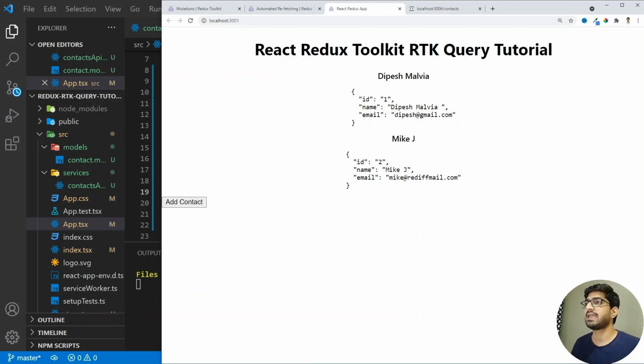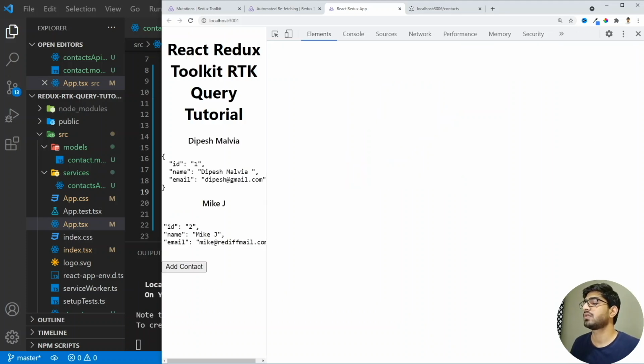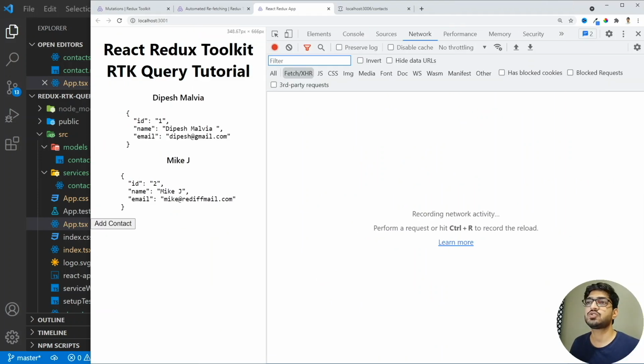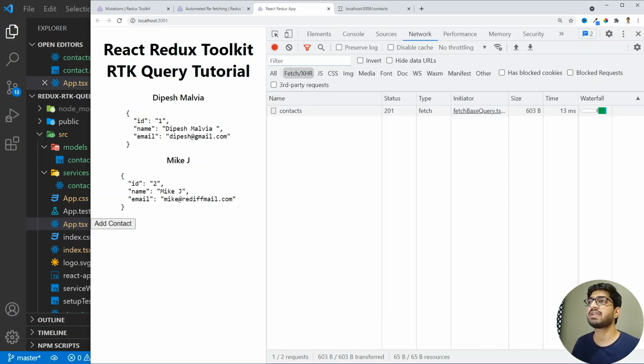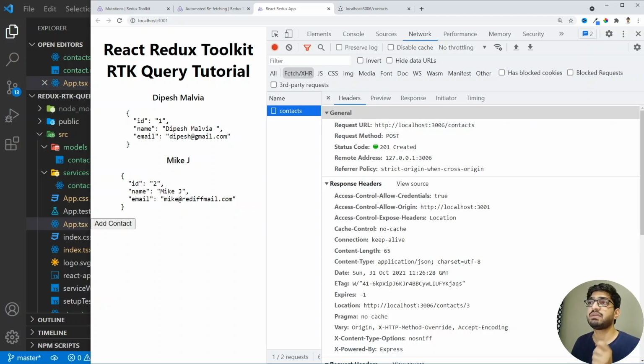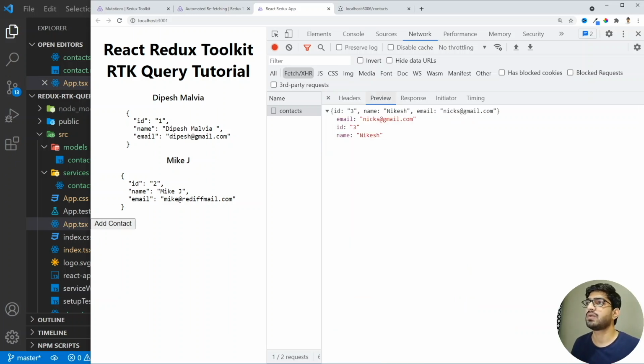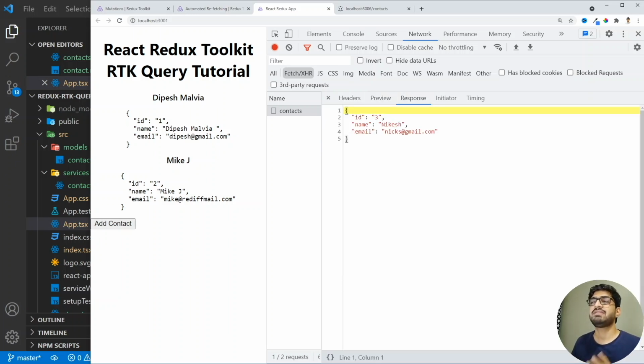Now let's give it a try, and I'm going to do an inspect element as well. If I go to inspect element and to the network tab, then we need to see that whenever we click on the add contact, our API gets called and the contact is added in the list. So let's click on the add contact, and you will see that we made an API request, which was the post, and it gives the response back as 201 created. And if we go in the preview and in the response, then we see that we have the add contact being added into our list.